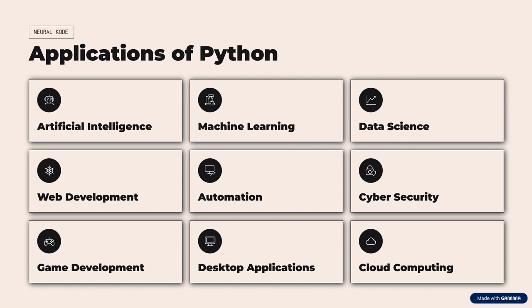It is also used in desktop applications for the backend code and as well as in cloud computing. We will not go much into these all. We'll start with the basics first. If you know the basics, you can go much deeper into the advanced part.